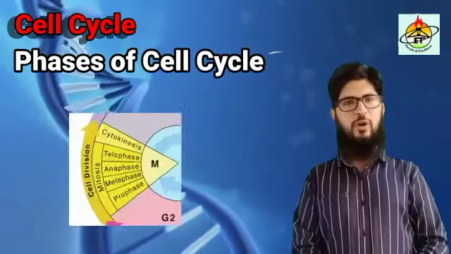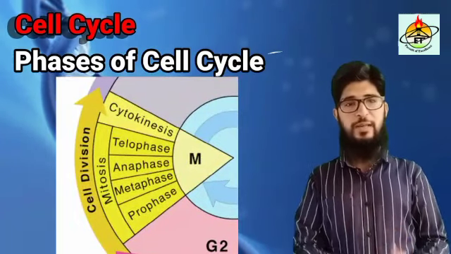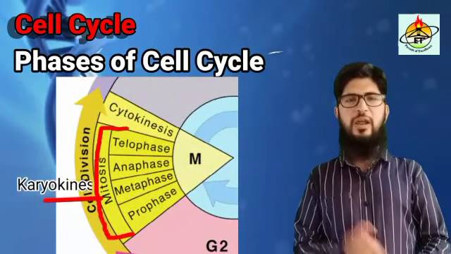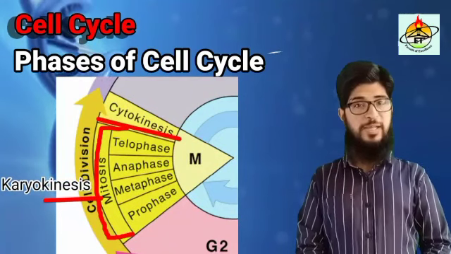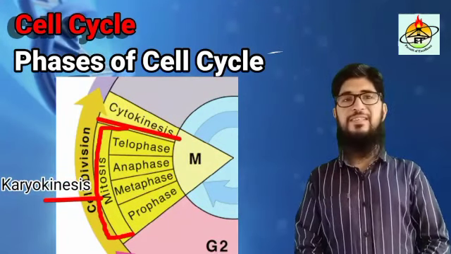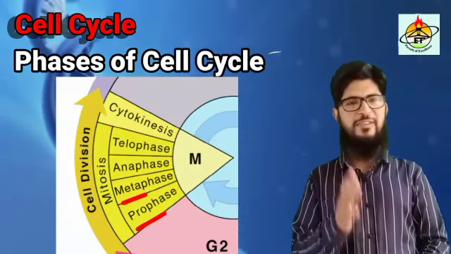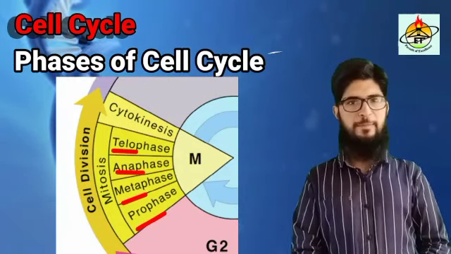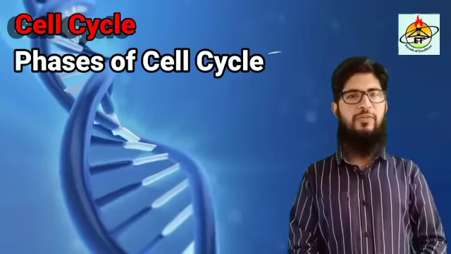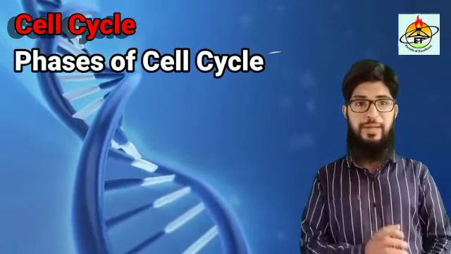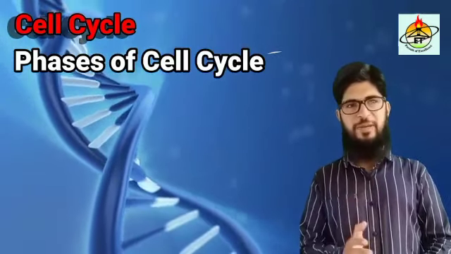While M phase or dividing phase is divided into karyokinesis, that is nuclear division, and cytokinesis, that is cytoplasmic division. Karyokinesis is a detailed one and is divided into prophase, metaphase, anaphase and telophase further. This is how we divide the cell cycle of a typical eukaryotic somatic cell into its respective phases.